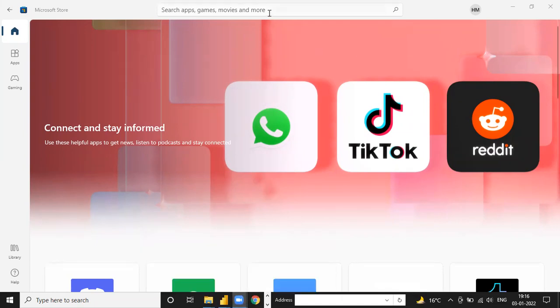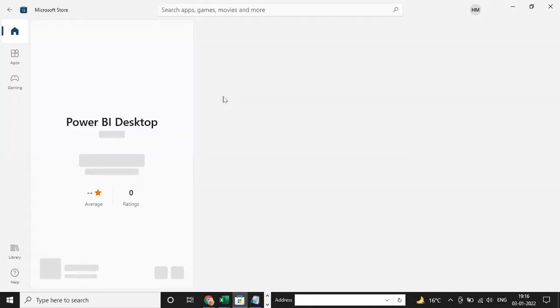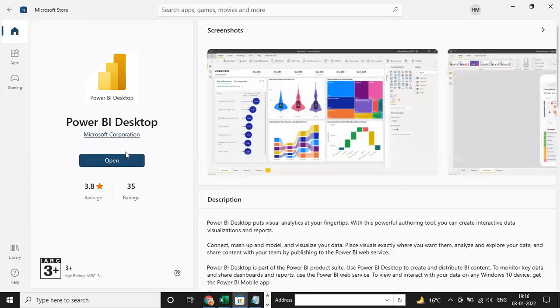See, here is a search bar option. So you can just write it here as Power BI desktop. This one. Okay, this is Power BI desktop. So you can download it from here, and it is very free. It is freely available, of course.